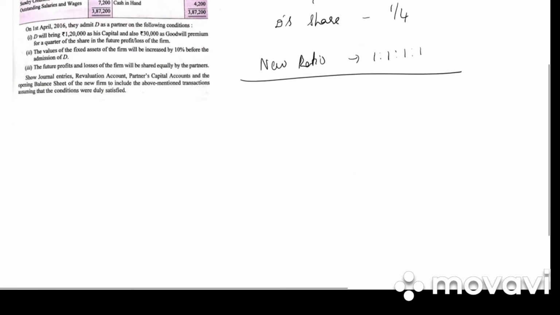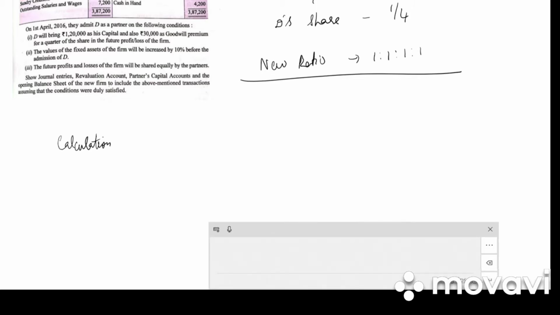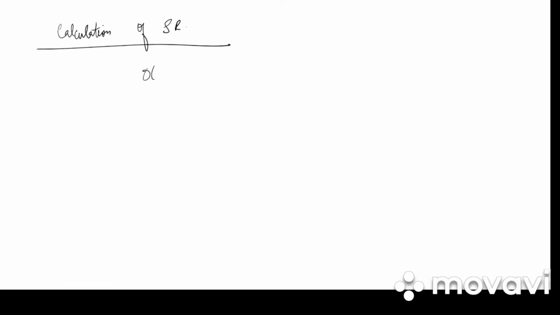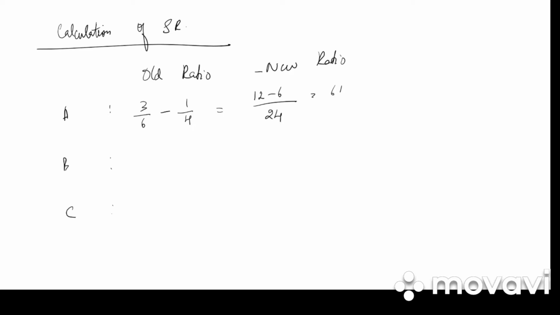So what is the first step? The first step is to calculate the sacrifice ratio. Write down calculation of sacrifice ratio. What is the formula? Old ratio minus new ratio. A, B, C. So what is the old ratio of A? 3/6 minus 1/4. What is the LCM? 24. 12 minus 6, that is 6/24. Is it sacrifice or gain? It is sacrifice.